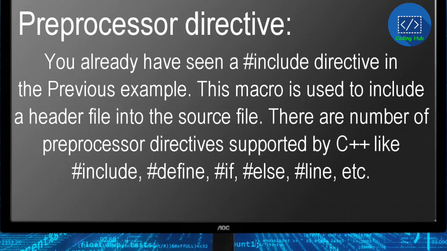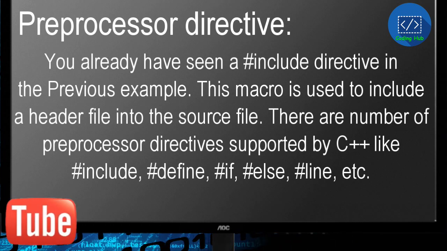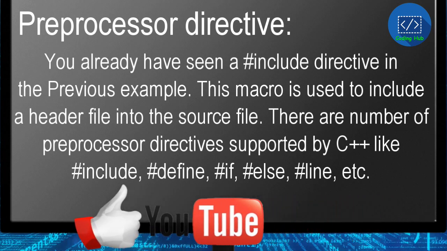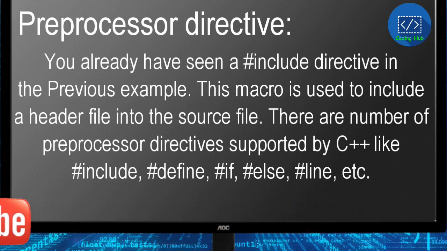You already have seen a hash include directive in the previous example. This macro is used to include a header file into the source file. There are a number of preprocessor directives supported by C++ like hash include, hash define, hash if, hash else, hash line, etc.